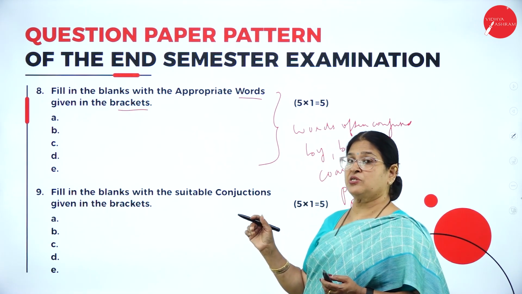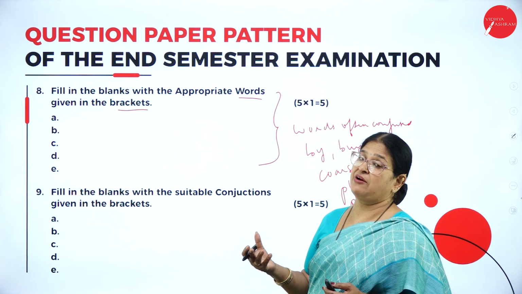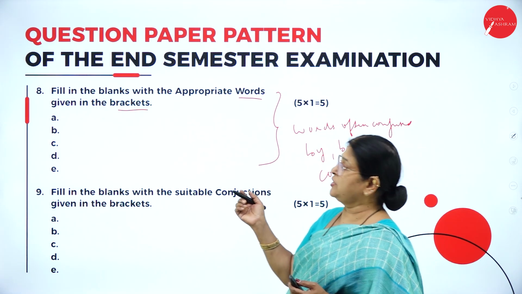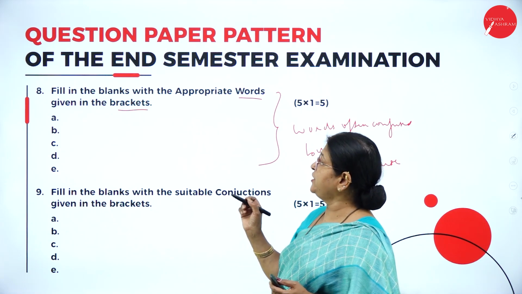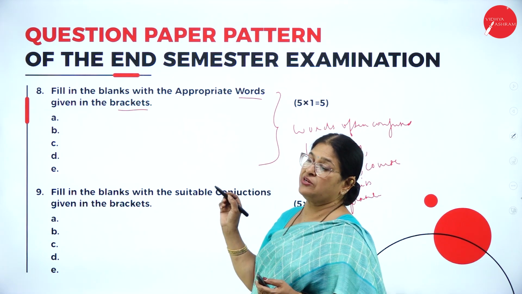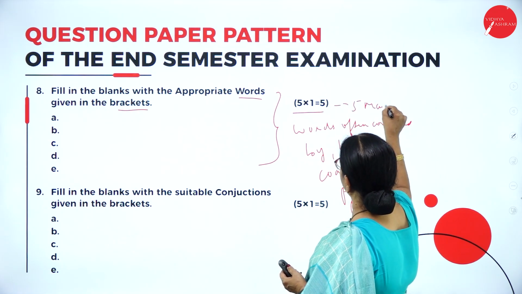There are some words which, when you pronounce them, may be similar, but they have a different meaning. So in question number 8, you need to identify the appropriate words given in the bracket. It is again 5 into 1, 5 marks.